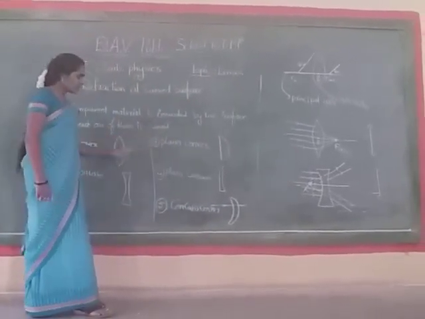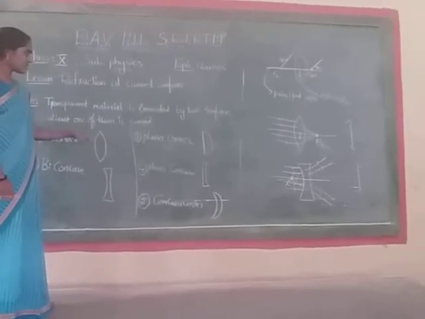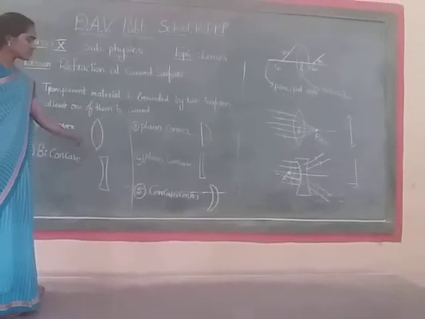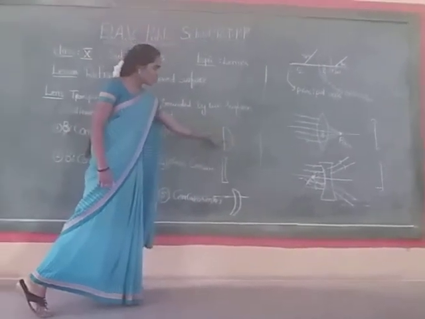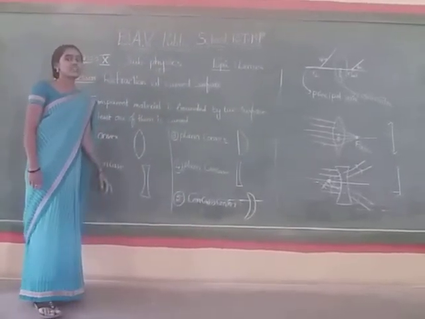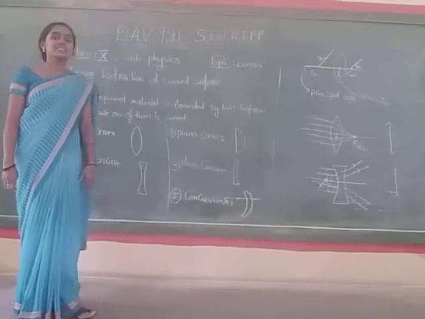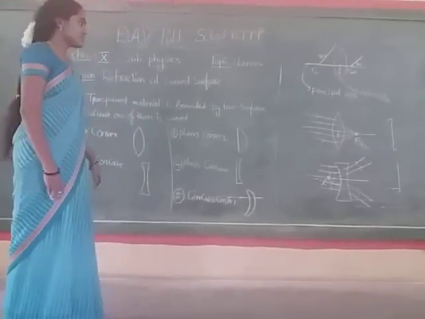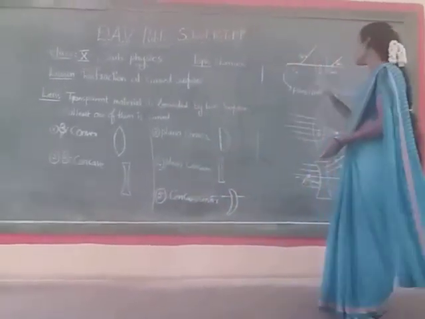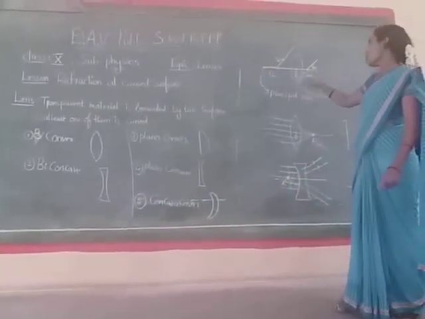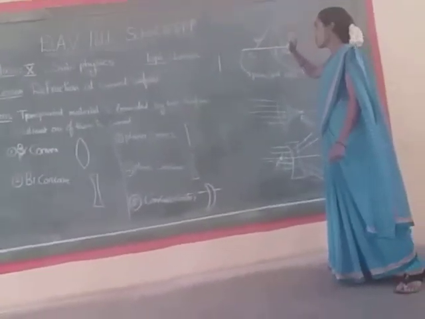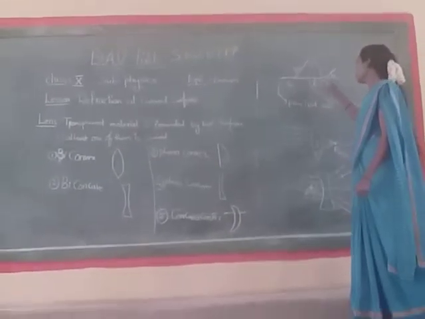In all these there are two surfaces. Here and here, two are curved surfaces, but for these two, only one curved surface. So what is the definition of a lens? A lens is a transparent material which has at least one curved surface. For this lens there are some basic points we need to know: optic center, center of curvature and radius of curvature, principal axis and focus point.